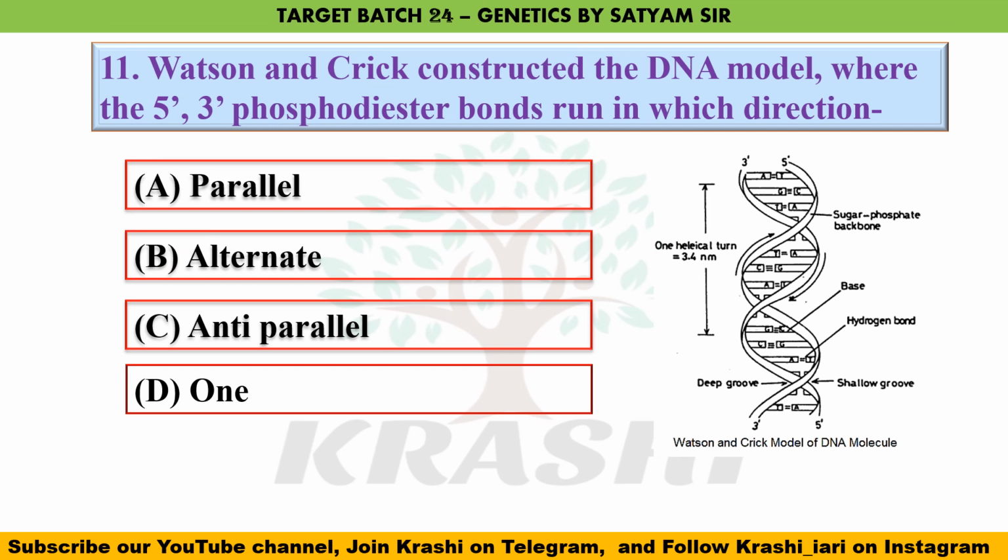Question number 11. Watson and Crick constructed the DNA model where 5' and 3' phosphodiester bonds run in which direction? So they run in anti-parallel direction. This is because they form the hydrogen bonds between the nitrogenous bases. Also, the nucleotides should be complementary, and it makes the DNA more stable.